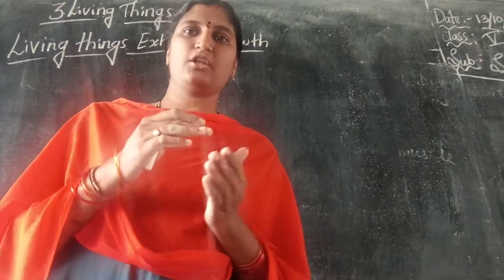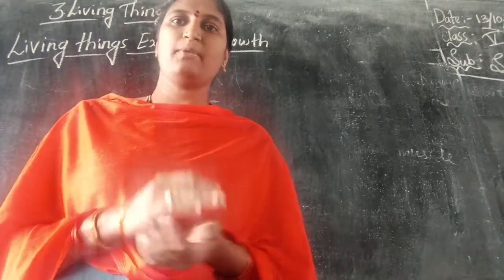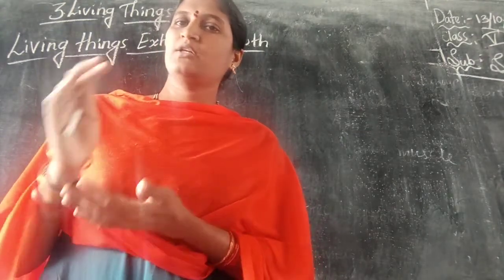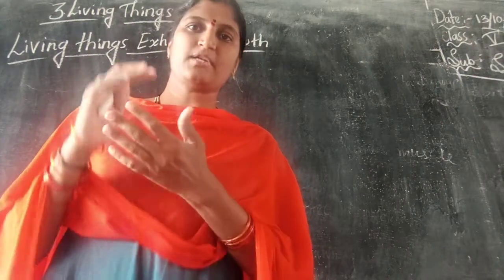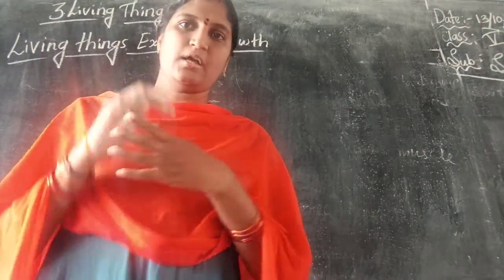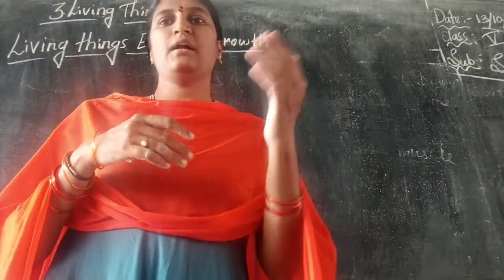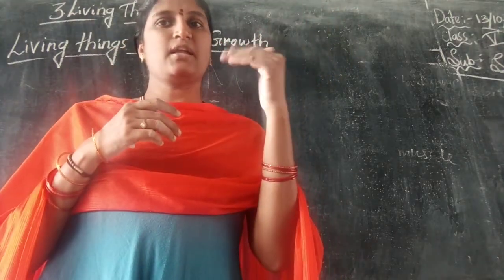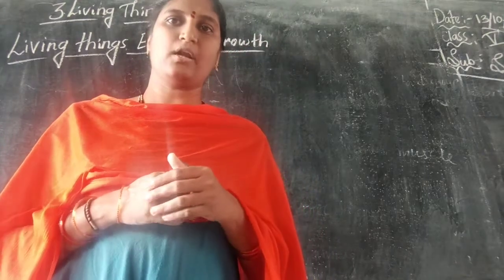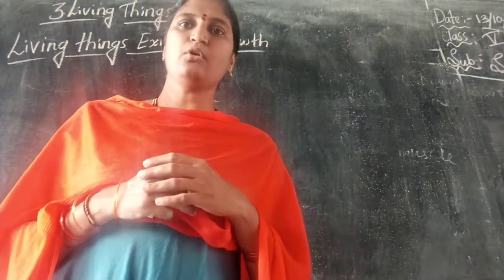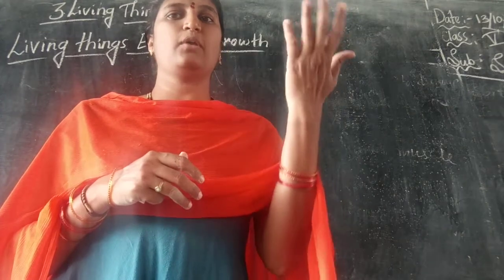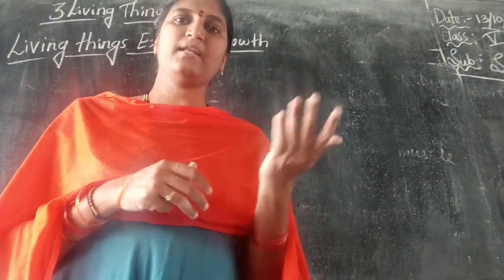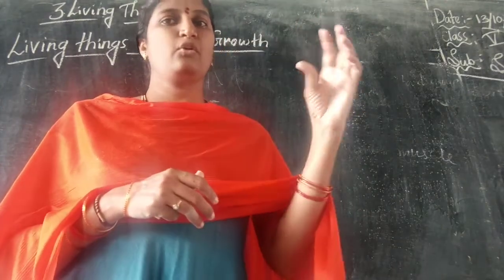Human beings start as a small baby. From a small baby they grow into a child. From child to teenager, and from teenager to adult, and from adult to old age. And after reaching old age, they live for some time and they die. This is the lifespan of a human being.